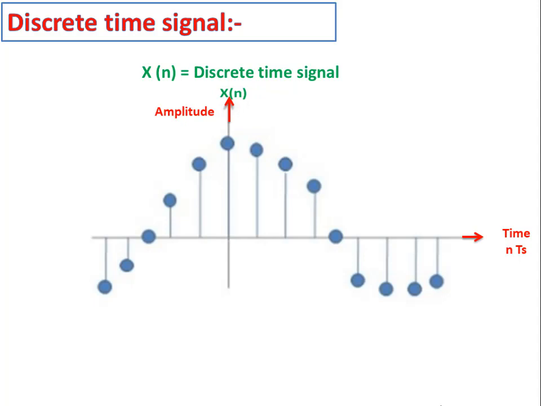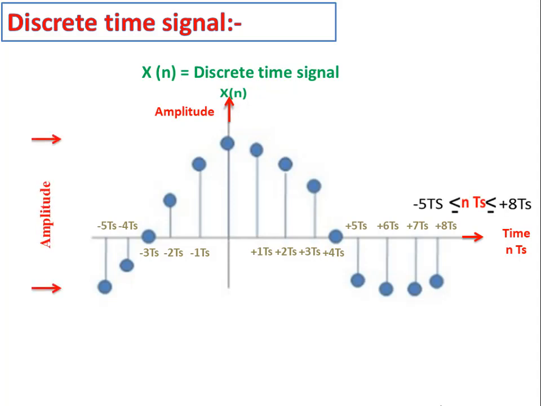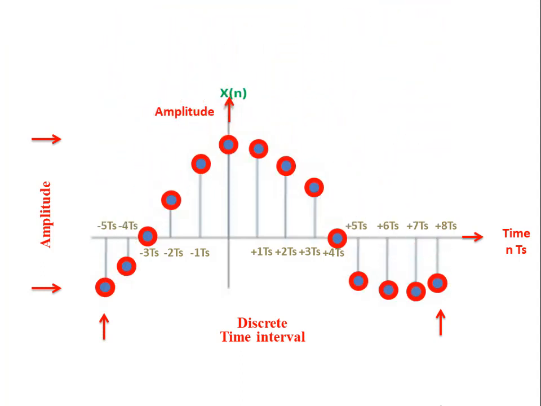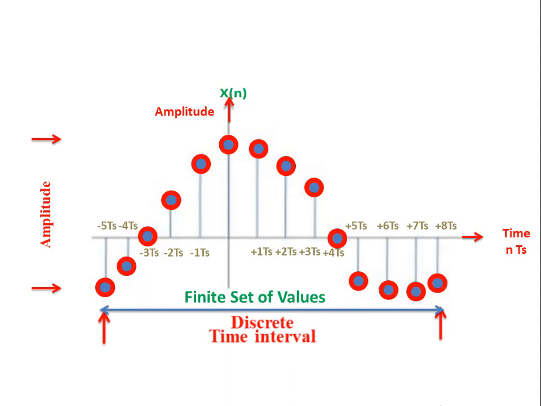In this signal representation, you can observe that time is discretized or divided at fixed time interval nTs, and it is varying from minus 5Ts to plus 8Ts. So that in this type of signal, amplitude can take finite set of values at discrete time intervals. Now you can observe here, these are the finite set of values which we can define only at specific and regular time intervals. I hope you all are clear about continuous time and discrete time signal.